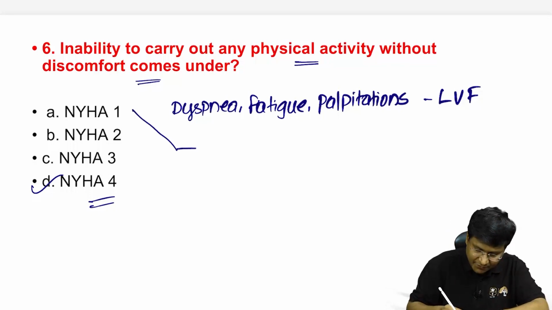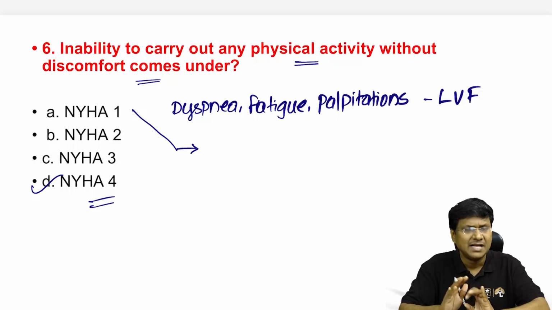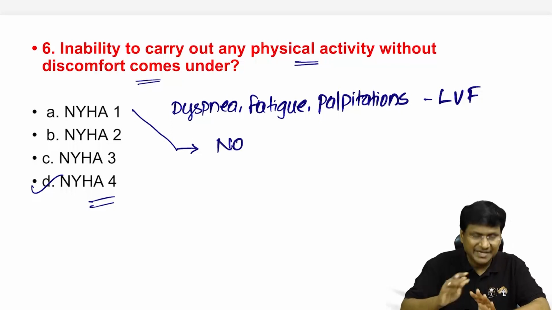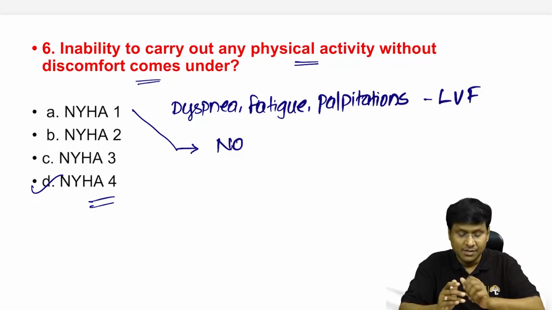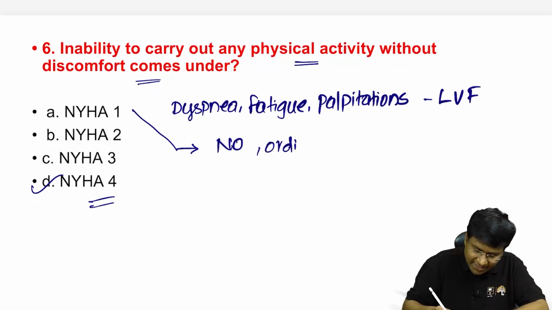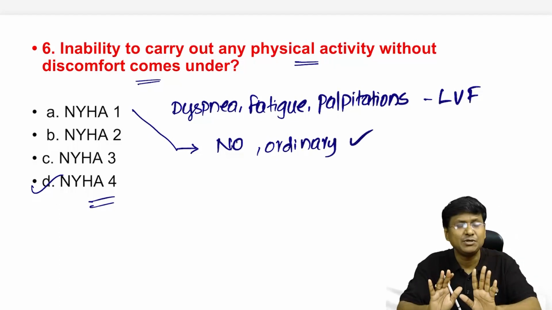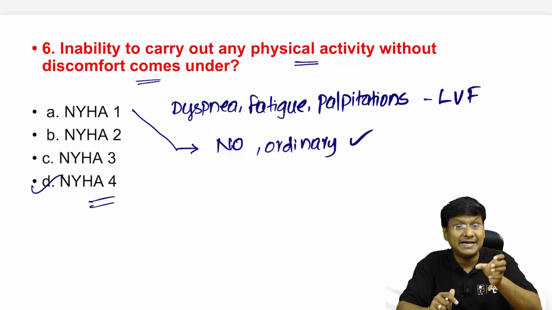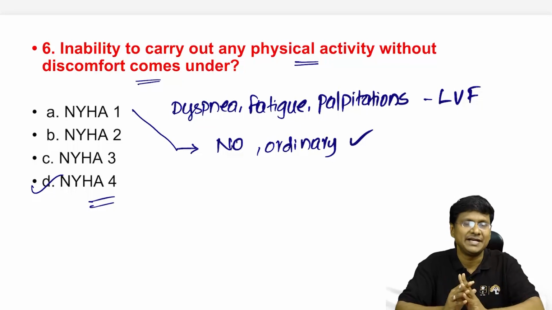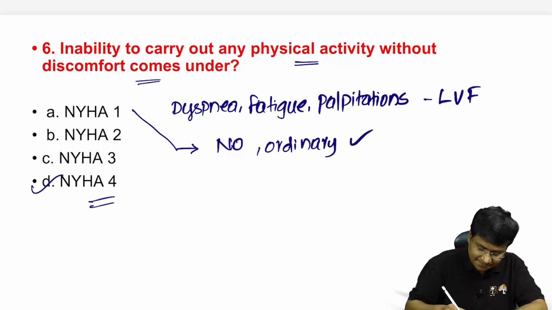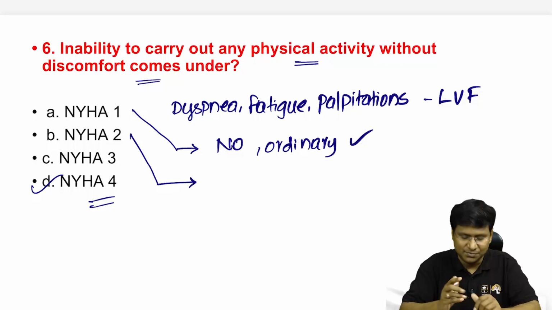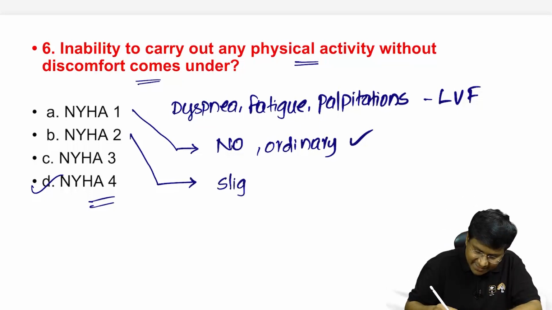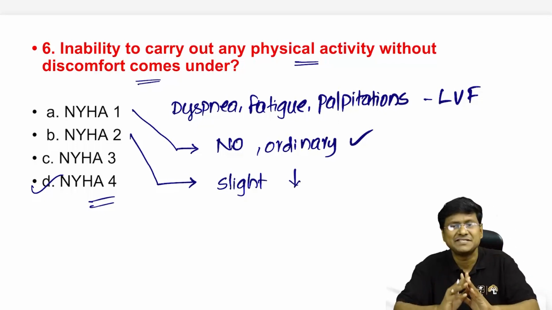Whereas in case of NYHA class 1, as such, there is no limitation of physical activity. Whenever the individual is doing ordinary physical activity, he is able to do it comfortably. But whenever he does activities upon exertion, there will be dyspnea on exertion. So exertional activity is the one which makes the individual symptomatic. Whereas in case of NYHA class 2, there will be a slight limitation of physical activity.